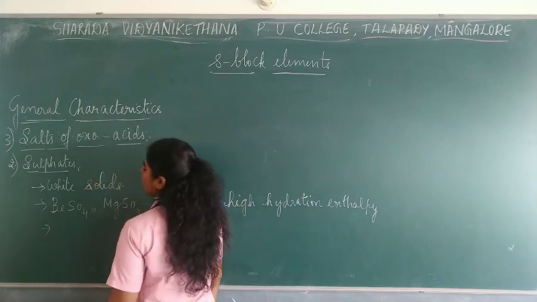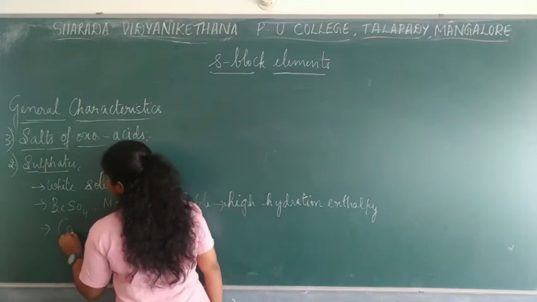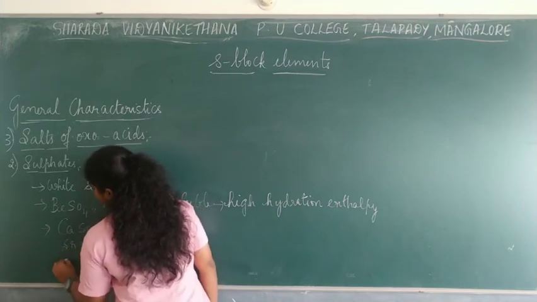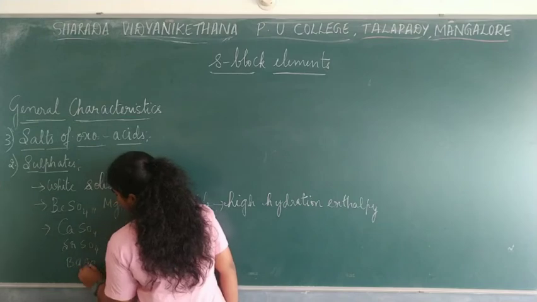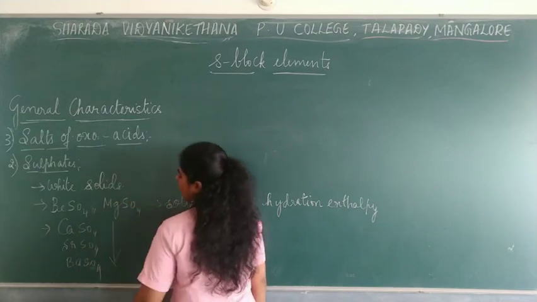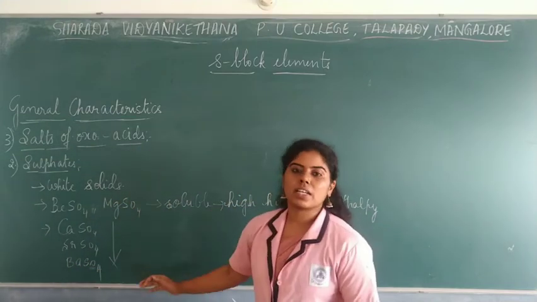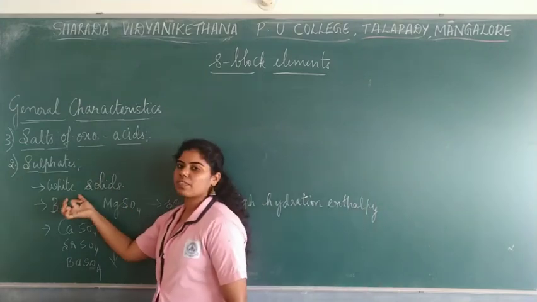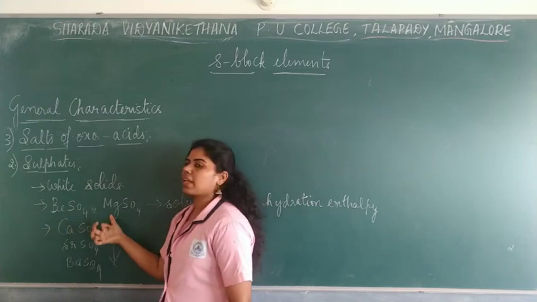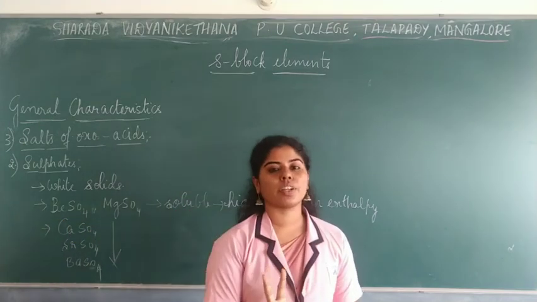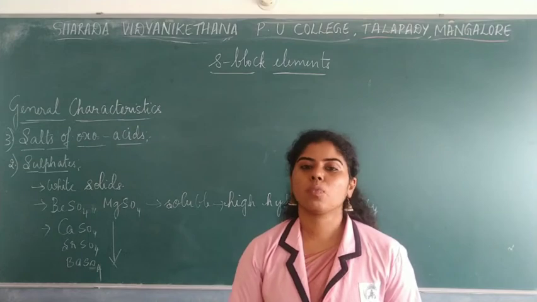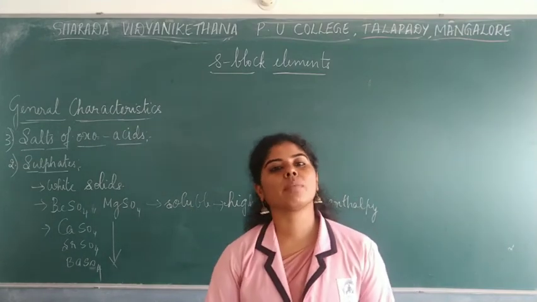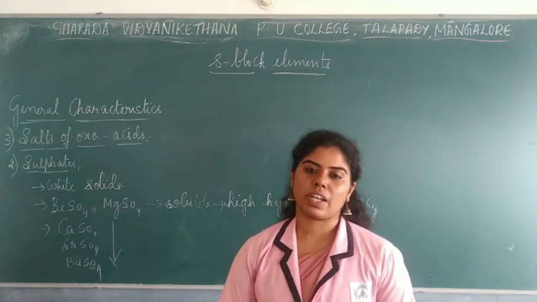The solubility of these sulfates keeps on decreasing from calcium and strontium to barium. The solubility keeps on decreasing as the atomic size increases. So this is regarding sulfates, where the sulfates are white solids. Beryllium sulfate and magnesium sulfate, very important to remember, are soluble in water due to high hydration enthalpy, and the solubility decreases from calcium to barium sulfate.